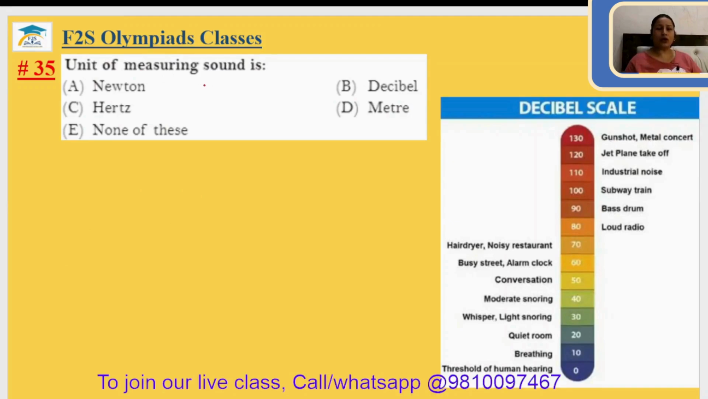35. Unit of measuring sound. The unit of measuring sound is decibel. This is the unit of the sound, decibel. Okay? 35 answer is B.